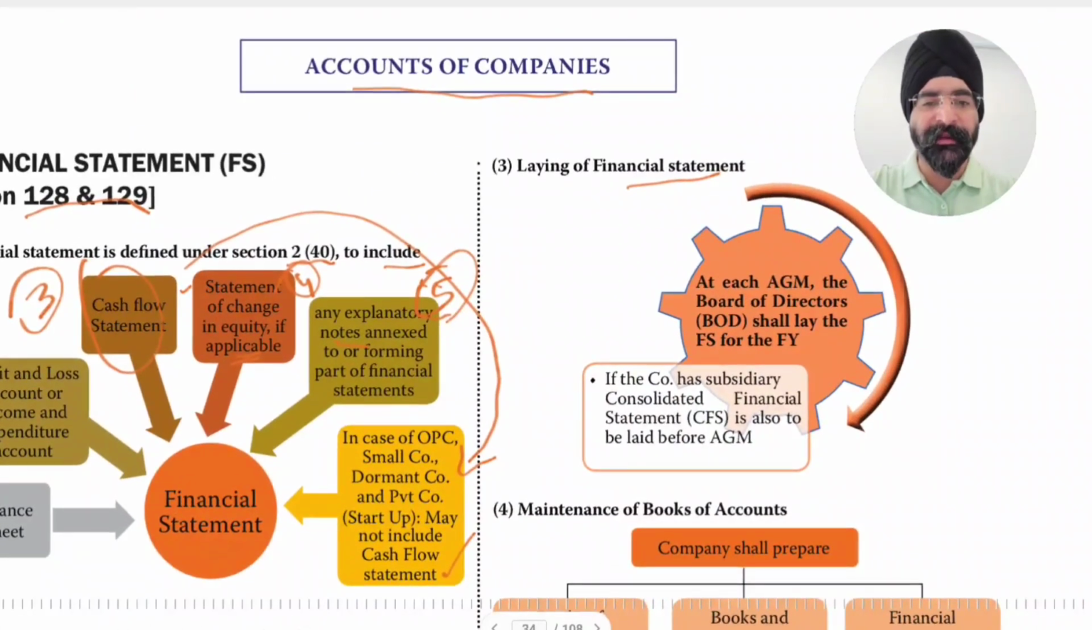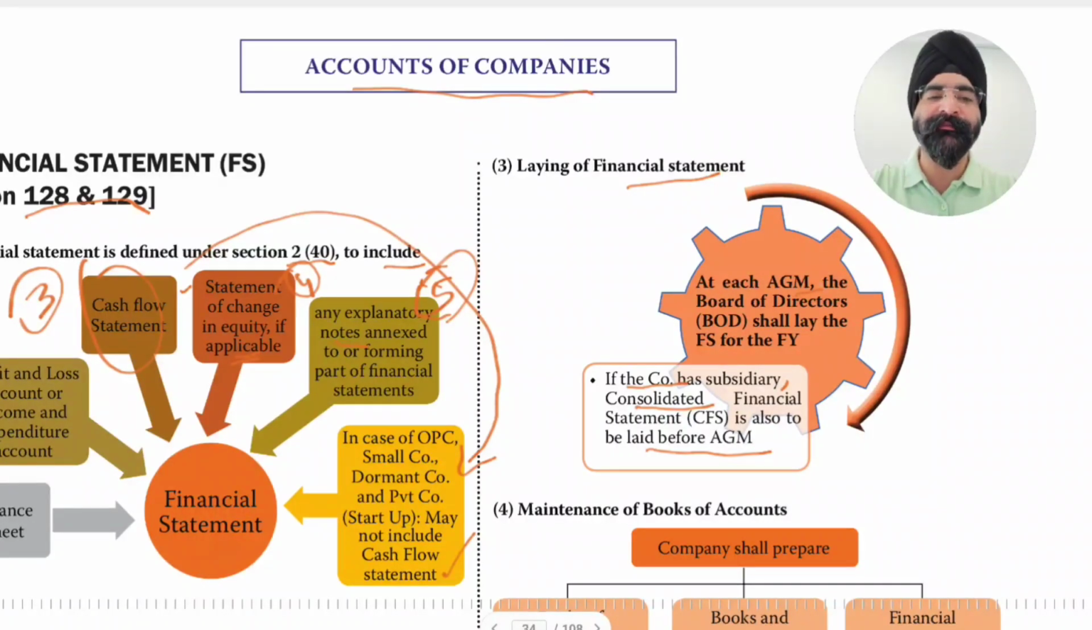Next is laying of financial statement. If a company has a subsidiary, then the consolidated financial statement is also to be laid before the annual general meeting. Consolidated financials are required, a consolidated audit report is required, but a consolidated director's report is not required. So in case a company has a subsidiary, consolidation of financials is mandatory.